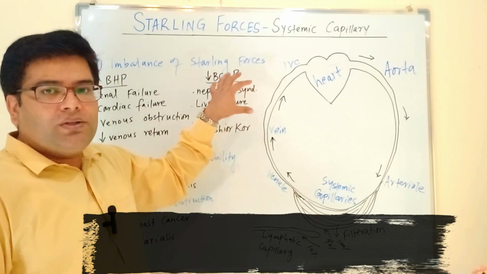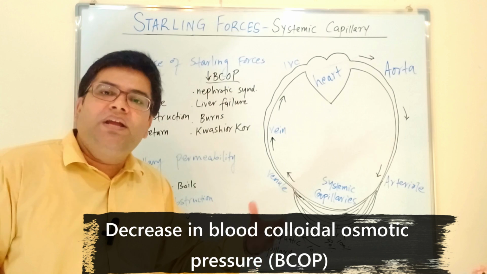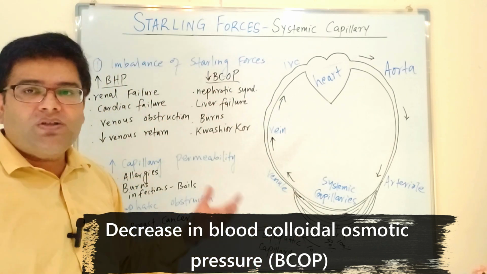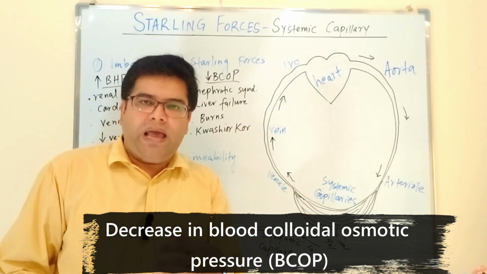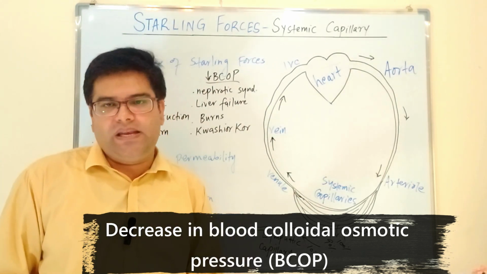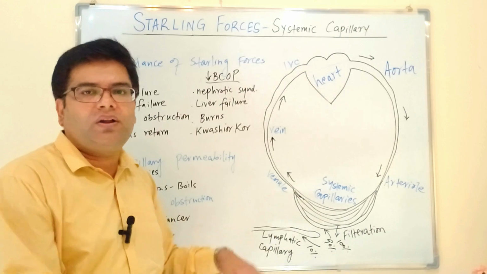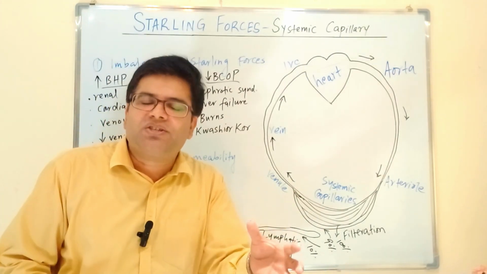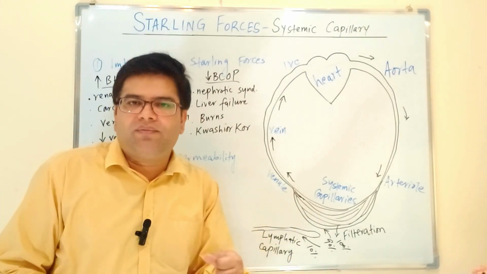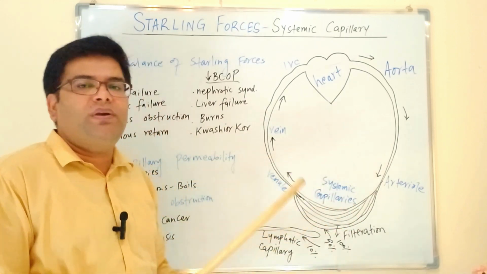What else? A decrease in blood colloid osmotic pressure will result in a decrease in inward force, and this depends on the plasma proteins albumin and globulin. So whenever these proteins are low, this will result in a decrease in inward force, hence more fluid coming out of the capillary. It will be like less suction force or less sponge-like force, which will not be able to keep more fluid inside, rather more fluid will be coming out.